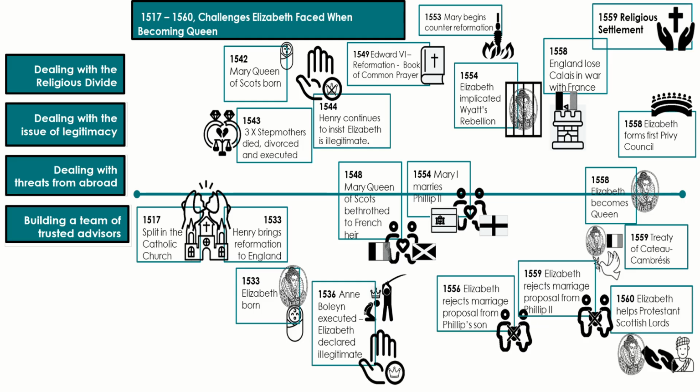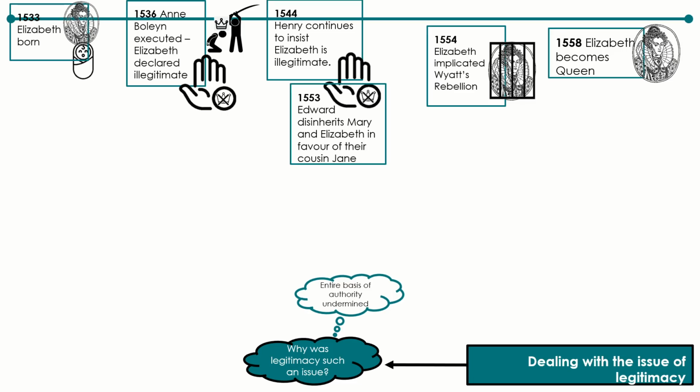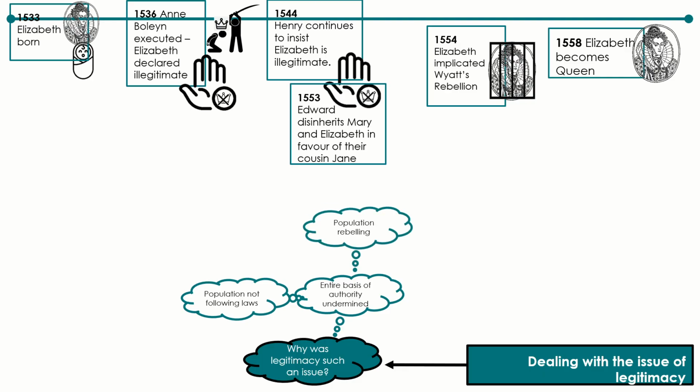The next problem Elizabeth faced had to do with questions over her legitimacy. Legitimacy focuses on what legal rights Elizabeth had to become queen. If her subjects did not believe that she had a legitimate claim to the throne, they may have refused to follow her laws, launch a rebellion against her, or claim to follow an alternative leader.